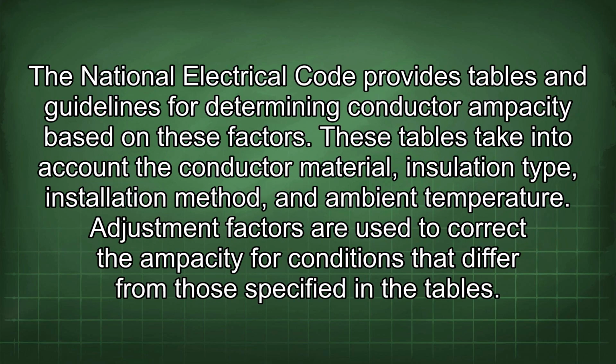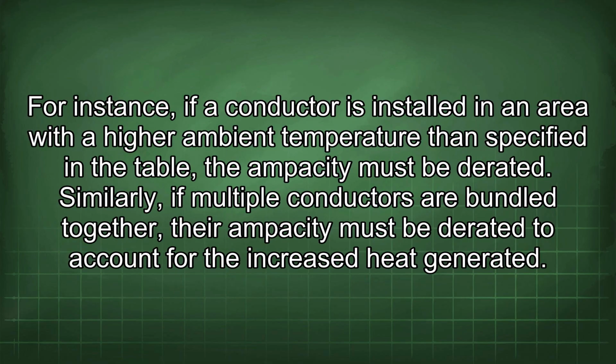The National Electrical Code provides tables and guidelines for determining conductor ampacity based on these factors. These tables take into account the conductor material, insulation type, installation method, and ambient temperature. Adjustment factors are used to correct the ampacity for conditions that differ from those specified in the tables. For instance, if a conductor is installed in an area with a higher ambient temperature than specified in the table, the ampacity must be derated. Similarly, if multiple conductors are bundled together, their ampacity must be derated to account for the increased heat generated.